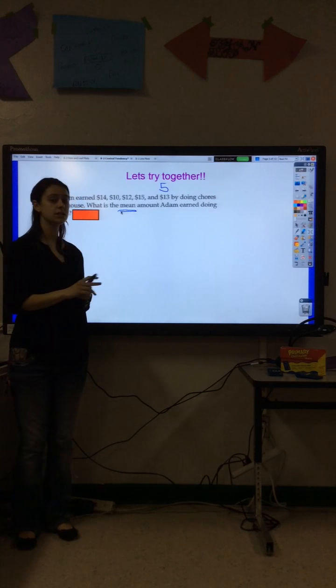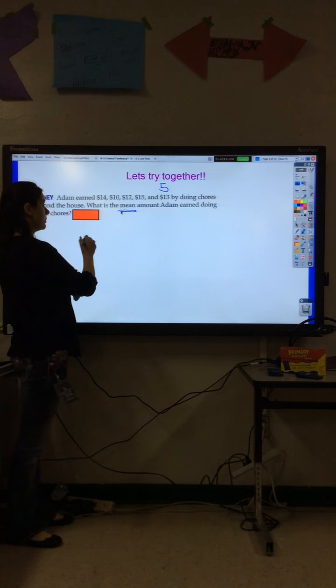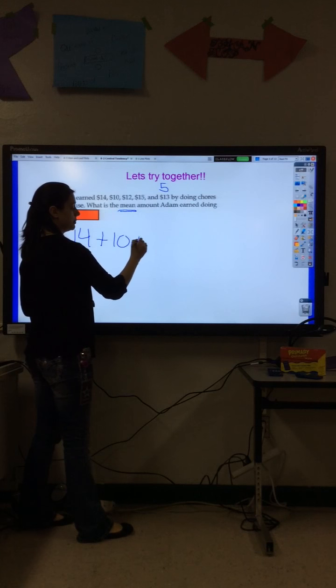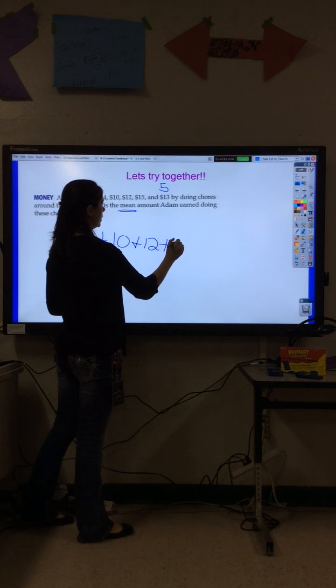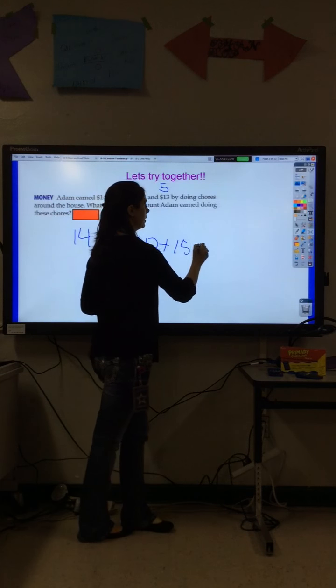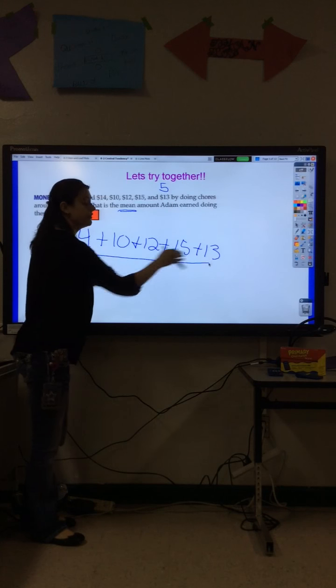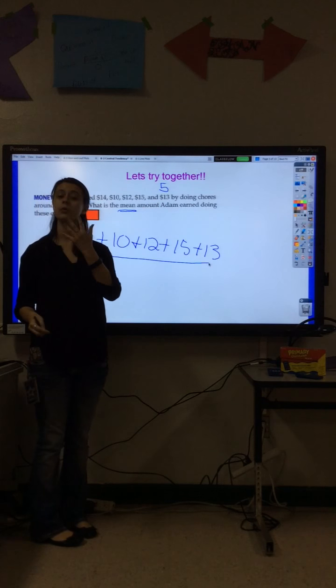All right, so the first thing we have to do is add up all the numbers. So 14 plus 10 plus 12 plus 15 plus 13, and then we divide by the total number, which is 5. Okay, so let's go ahead, add up the numbers.